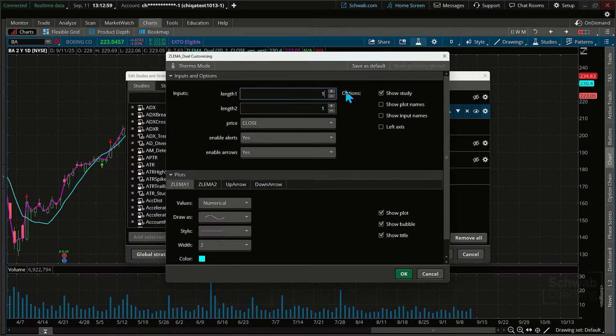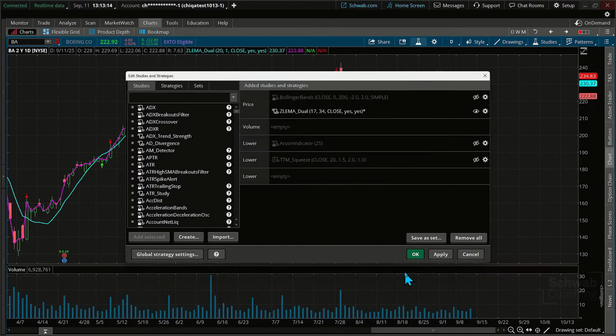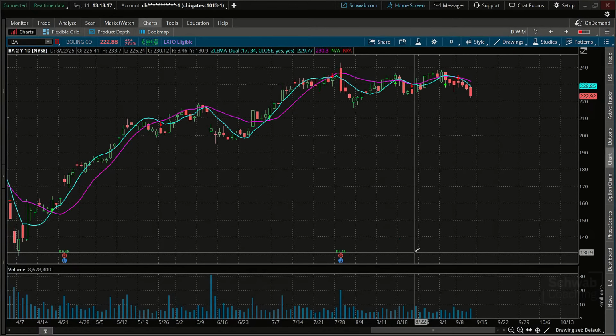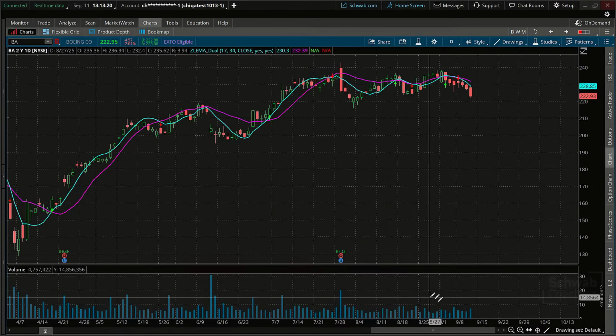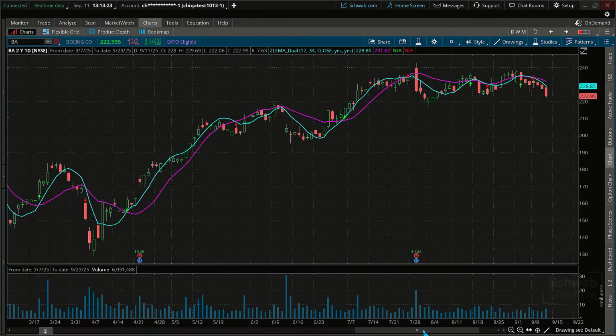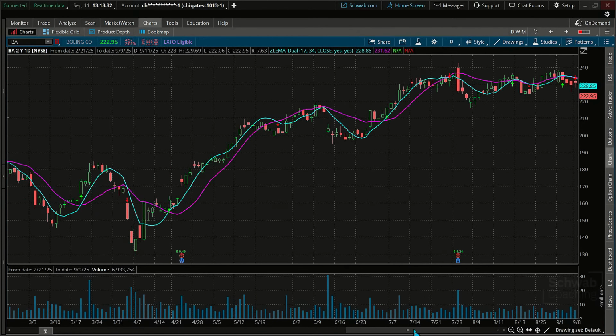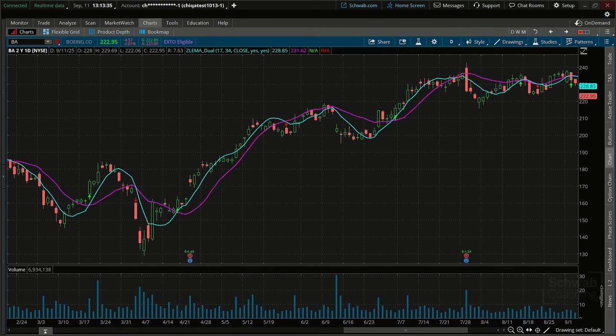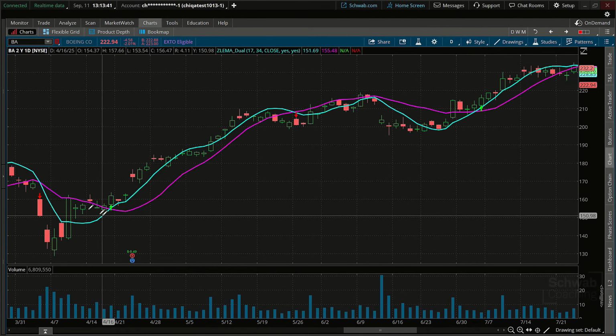Let me do this. As I'm setting this up, this is another common one, 17 and 34. I've seen this utilized quite a bit. And by the way, if you wanted to use the 10, just throw one of the lengths in there as a 10 or a 20 and see how that does relative to a simple, relative to an exponential. You're going to find it's going to be a little bit quicker. Okay, look at the two different time frames here. This is a little bit shorter than the 20 and 40. The 34 days is about a month and a half, and the 17 days is about 3 weeks if you're looking at that time frame. Here is really what we're looking at: that crossover much, much earlier just by changing that time frame.